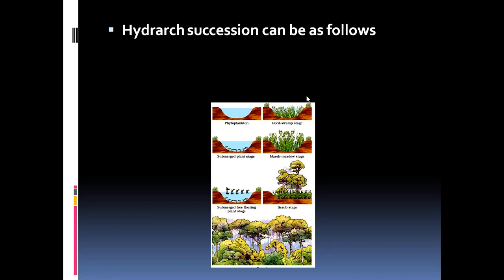So marsh meadow stage, while still the soil is wet and it's a marshy area with little water still accumulating there, and then it is slowly changing into scrub stage, where large number of the shrubs and trees start growing and ultimately resulting into a forest.